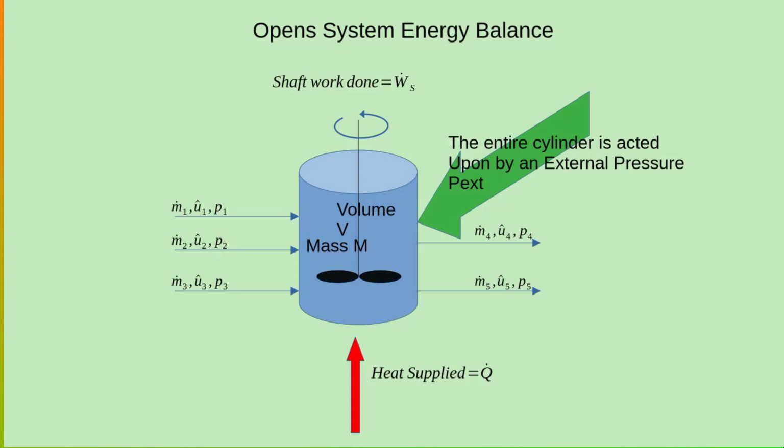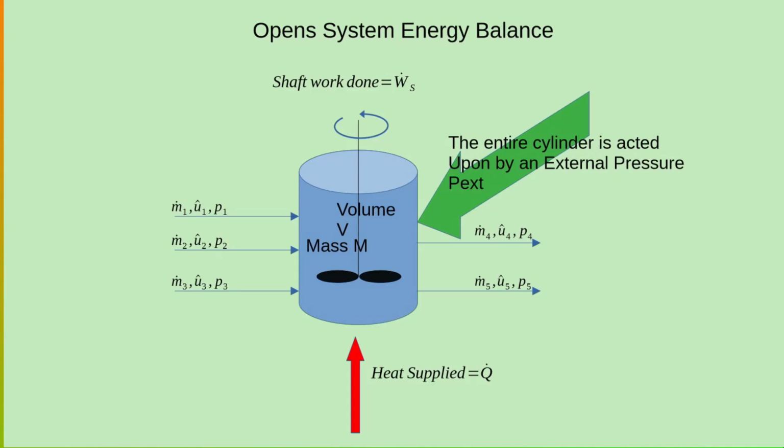Now, each stream is going to have an internal energy associated with it. Each and every stream is going to have a pressure which is equal to the pressure at the point where it enters the system. Only then can the stream flow in.